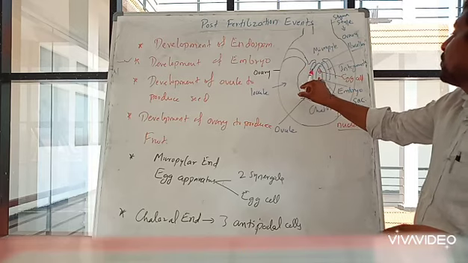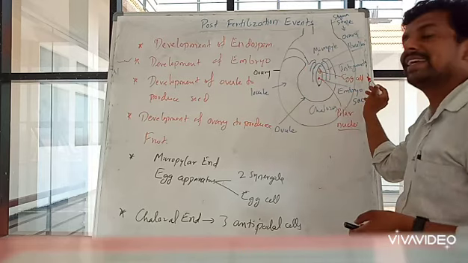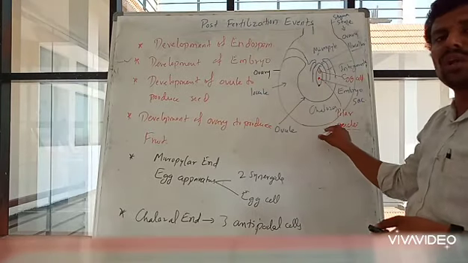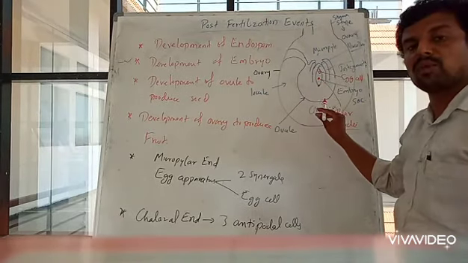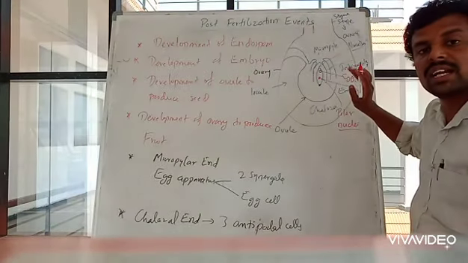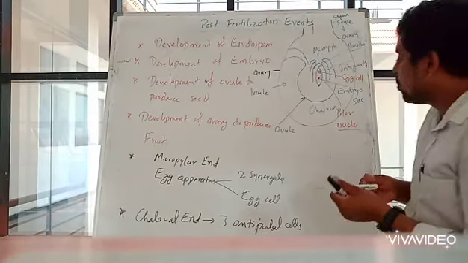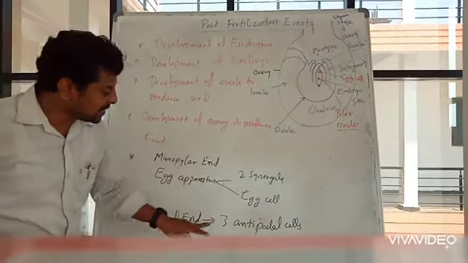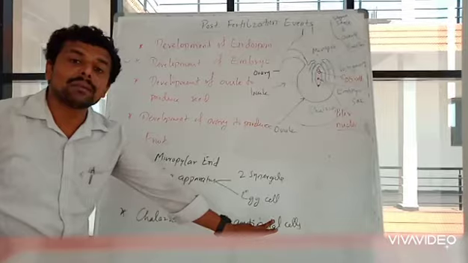The one male gamete will fuse with the egg cell, which is nothing but syngamy, and the other will fuse with the diploid polar nuclei, making it triploid, right? So that is triple fusion. So this is the process of double fertilization, right? So after this, what happens? On the micropyle region there are 2 synergids, and on the chalazal end there are 3 antipodal cells. So these will degenerate.